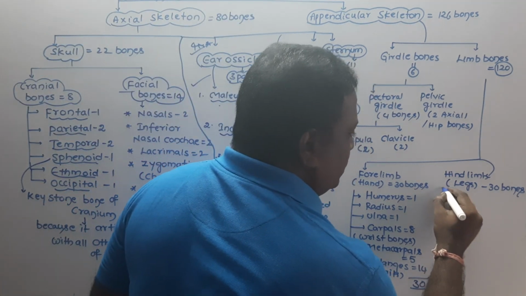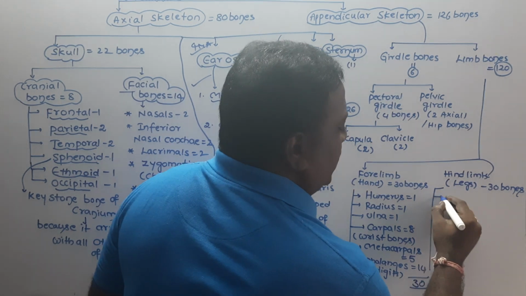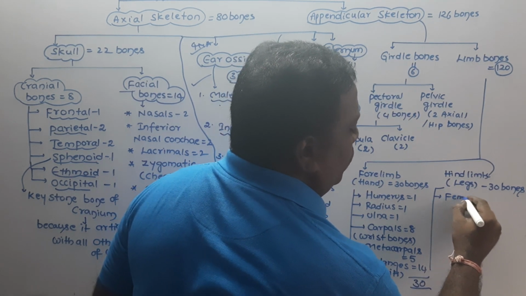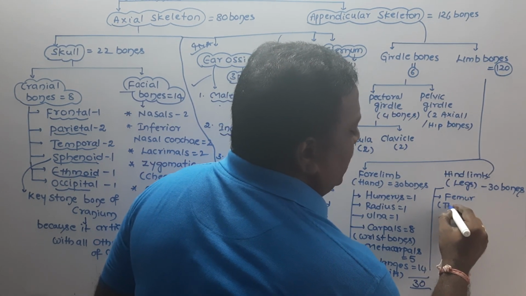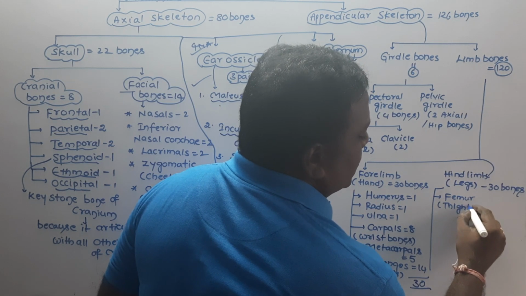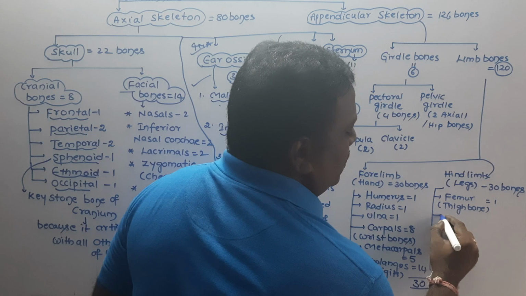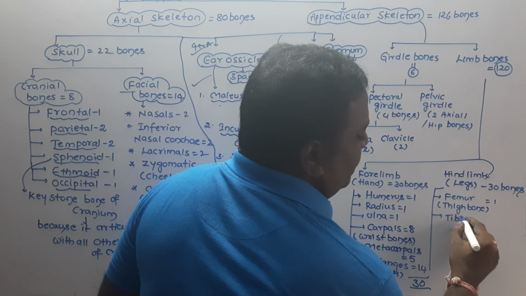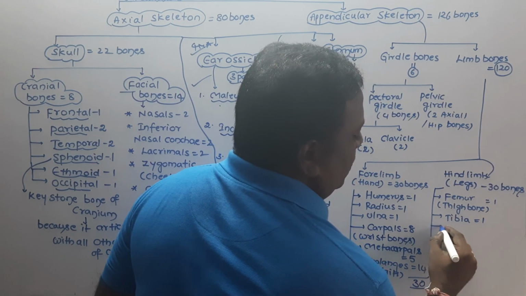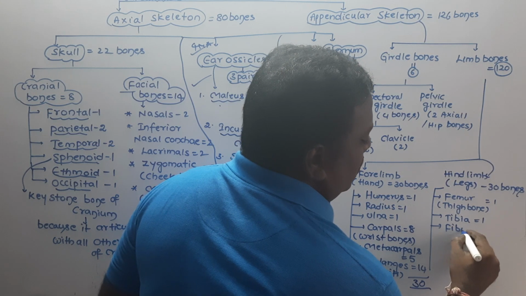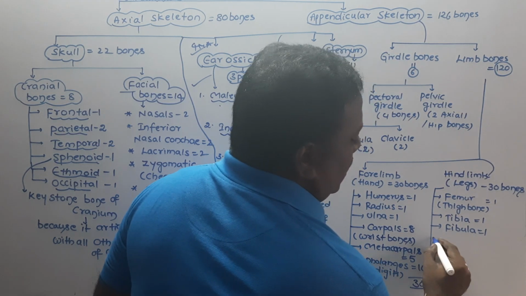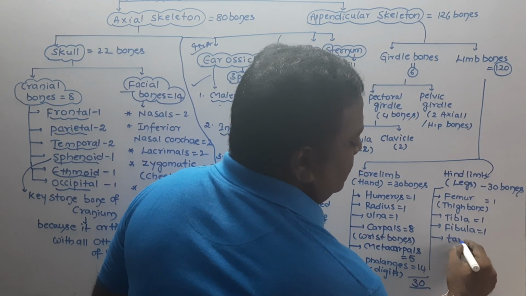Among the 30, the first one is called the femur, the thigh bone, which is also called the strongest bone of the leg. This is 1. Tibia, 1. Fibula, 1. And tarsals.